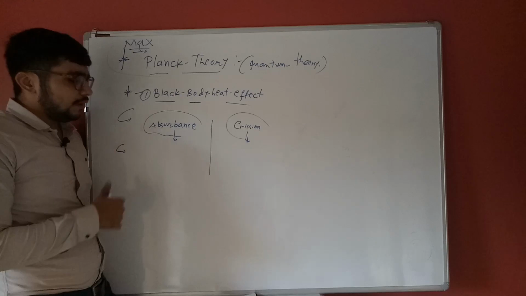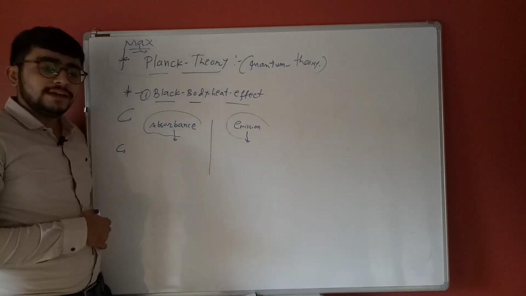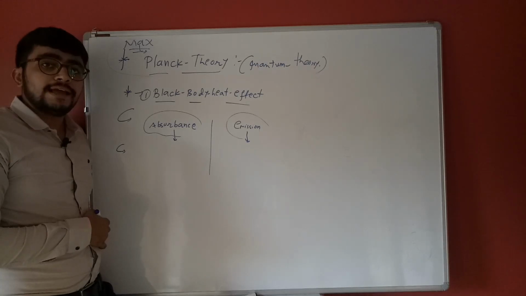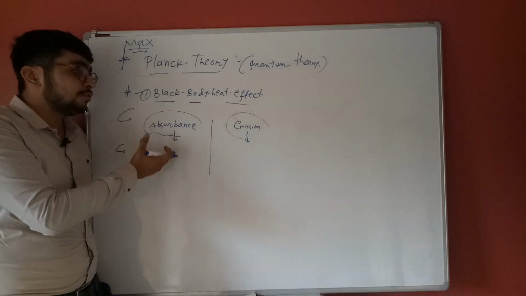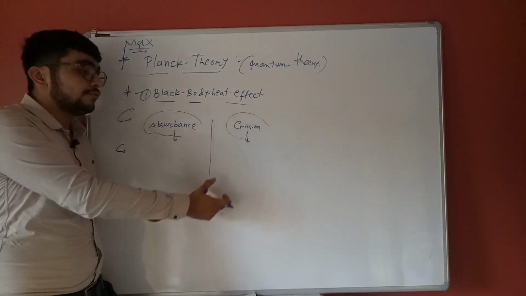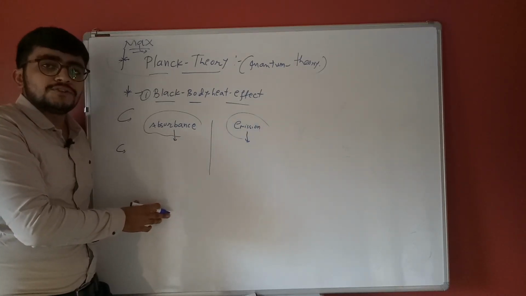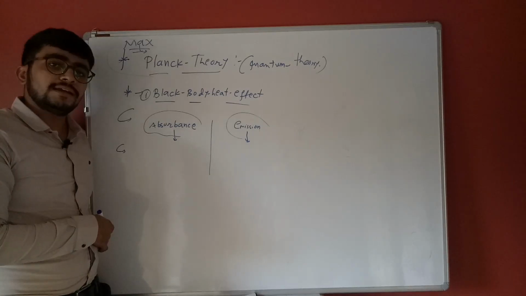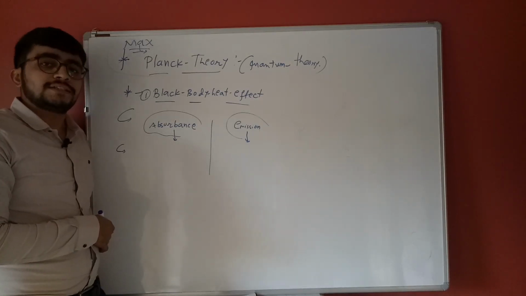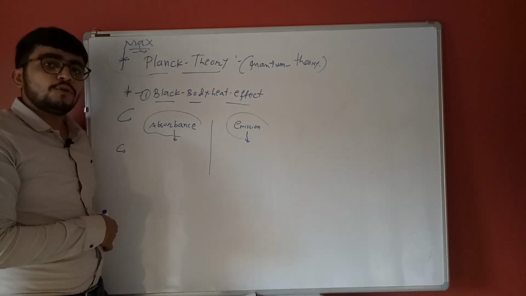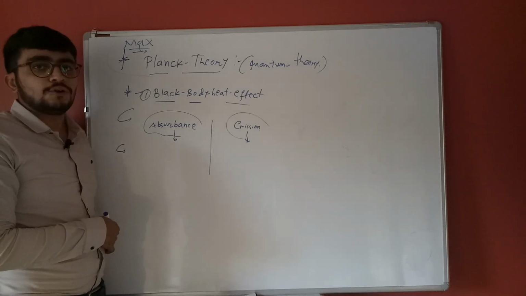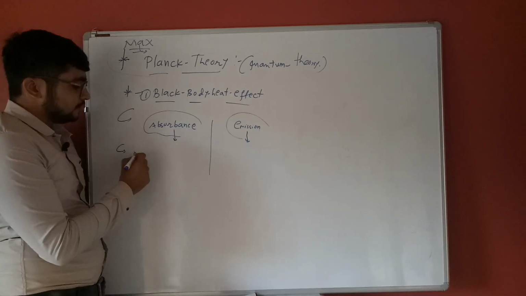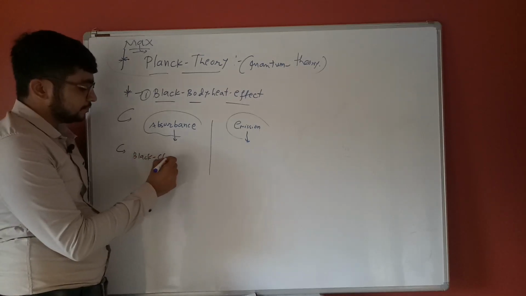An ideal compound has the same amount of absorbance and the same amount of emission. This object is called a black body, and this is called the black body heat effect. It is also called black charcoal.